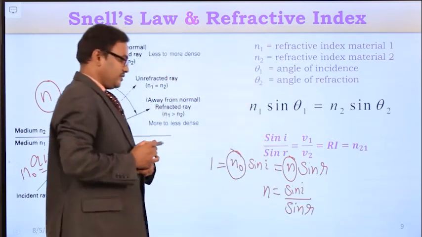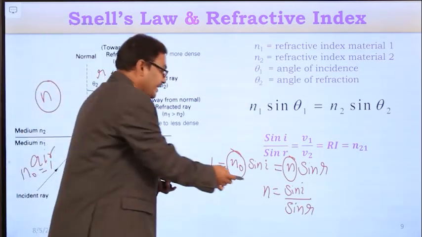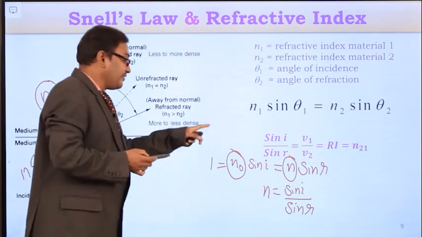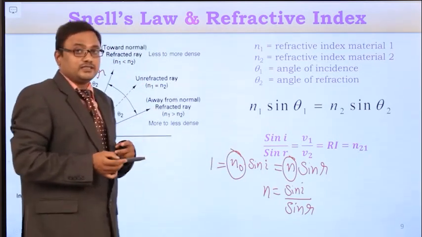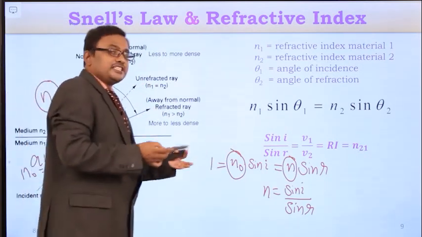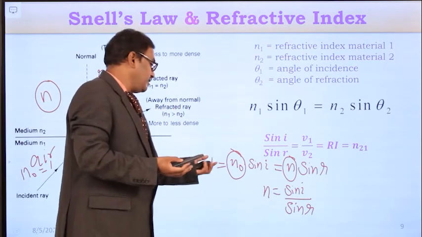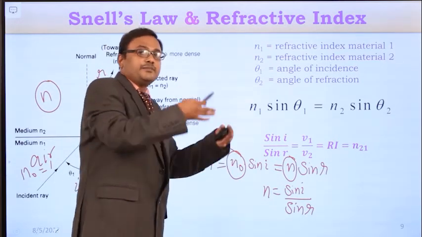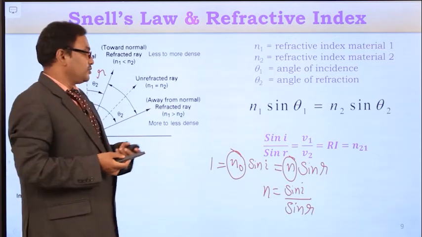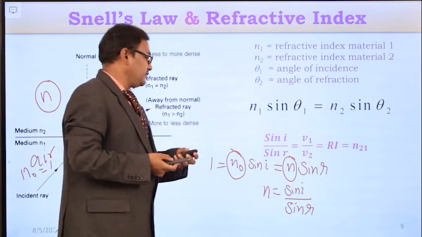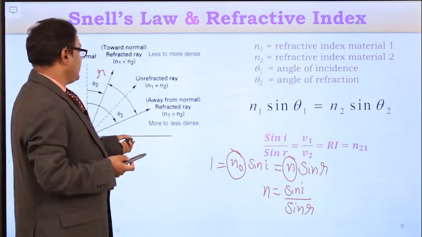So this is the refractive index of a given medium by taking free space as the reference. If the reference medium changes, then we have to consider the refractive index of that medium also. This is how we can find the refractive index of any medium.